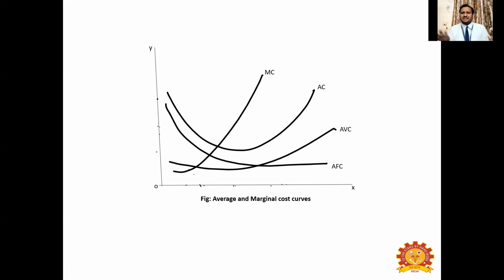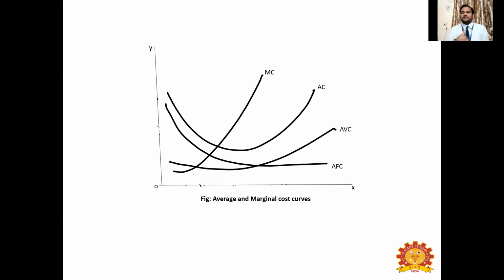It is more like your 10th standard, 12th standard marks. If your total mark is 450, and you divide it by 5, the average will be 90, right? So when you keep on adding more and more marks, the average keeps on coming down. The same way, when you keep on increasing your output more and more, the average cost incurred to get 1 unit of output will decline.